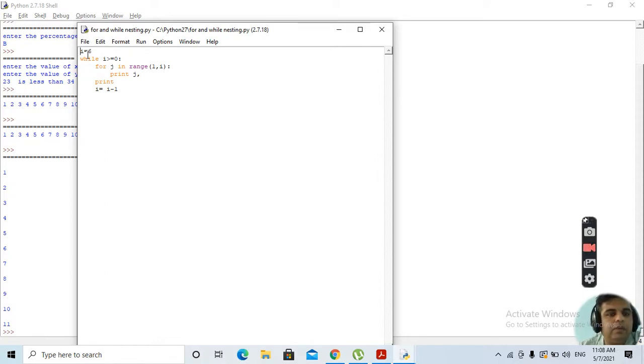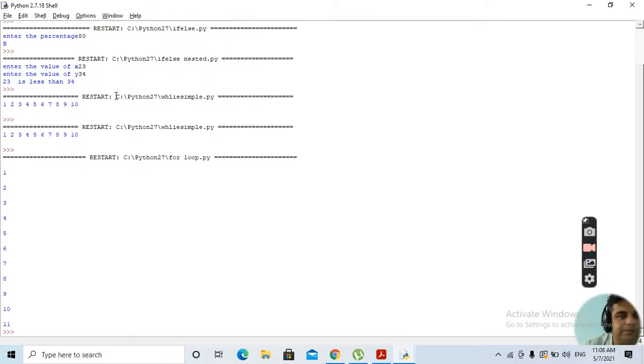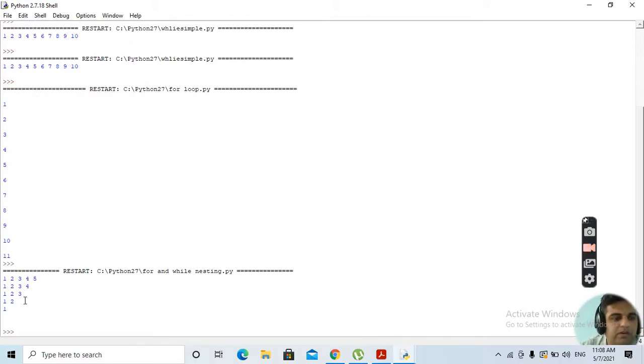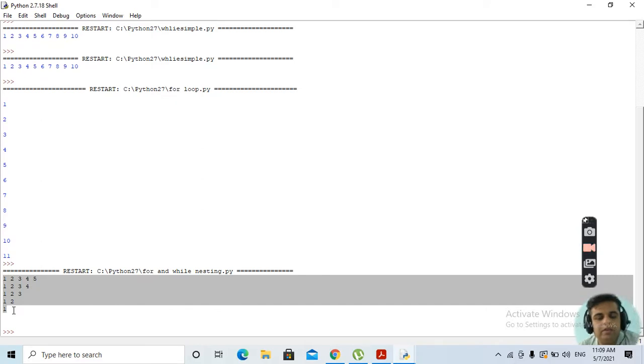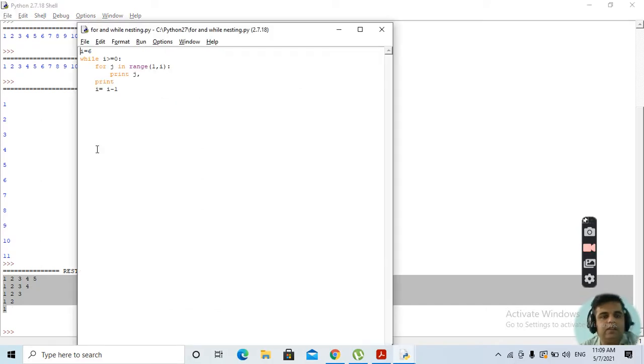We have taken one variable i starting from 6 and we have a while i greater than or equal to 0. As long as i is 0 or greater, we print j from 1 to i. After that, print j, then i equals i minus 1. Look at this first, we will save it. This is how the output you will be getting: firstly 1 to 5, then 1 to 4, 1 to 3, 1 to 2, 1 to 1. Clear?